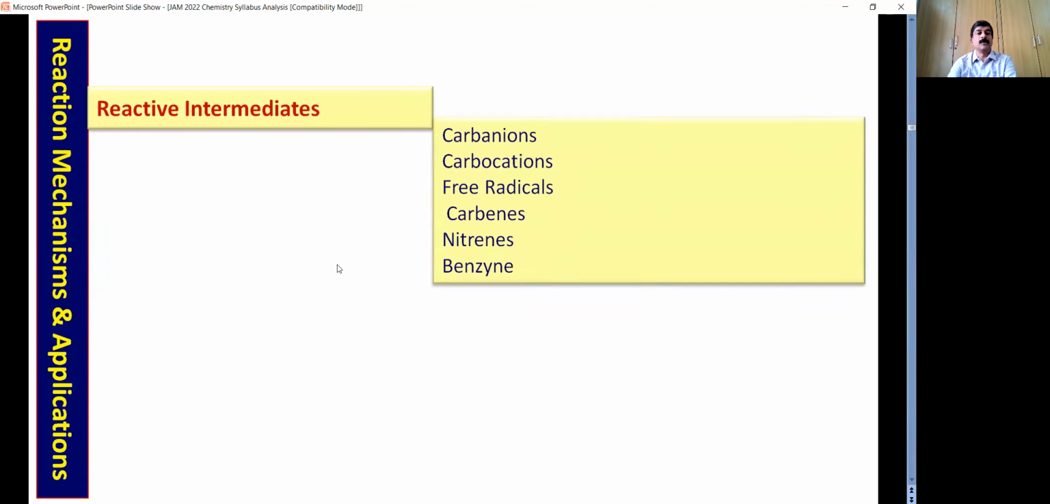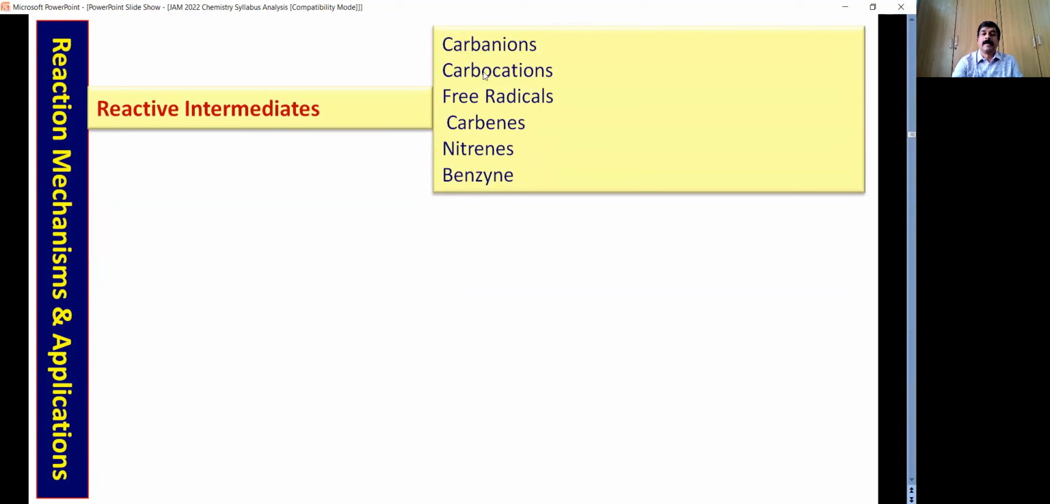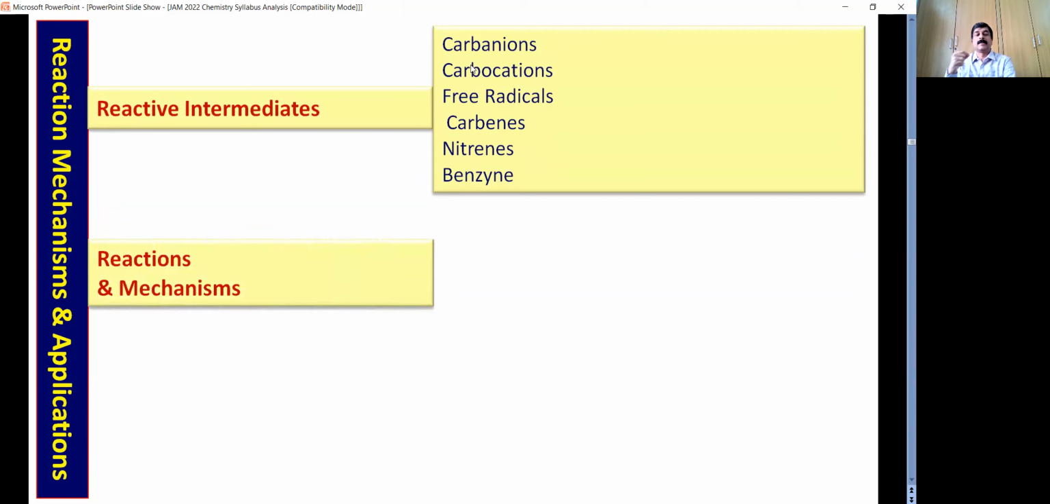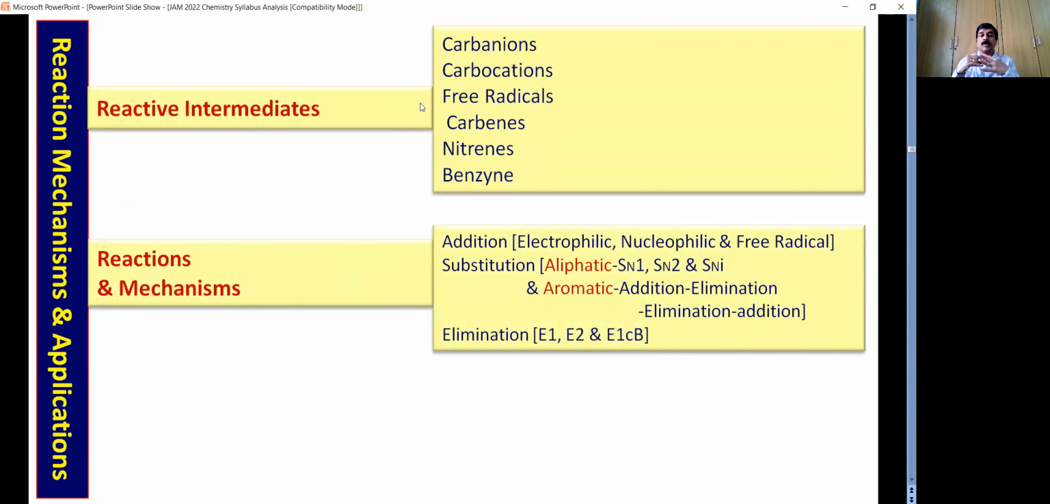Then you also have reactive intermediates that include carbanions, carbocations, free radicals, carbenes, nitrenes, and benzyne. So for all these reactive intermediates, you focus on their generation and their reactivity, stability, and also the various reactions that involve these reactive intermediates. You have reaction mechanisms that include addition reactions, substitution reactions, elimination reactions.